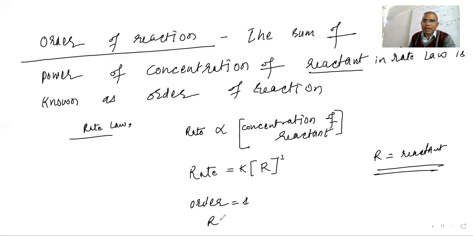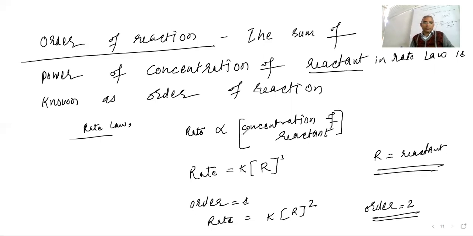In the rate law, if the power is 2, then the order of reaction is going to be second order kinetics. Please make a note of it so that we can do some problems based on it. So what is K? K is the coefficient, the proportionality constant. The rate law says the rate is proportional to concentration.